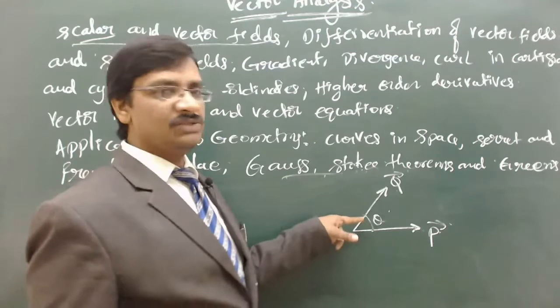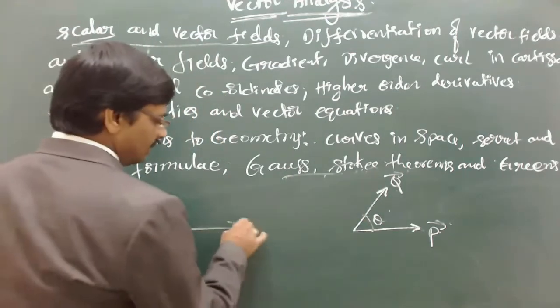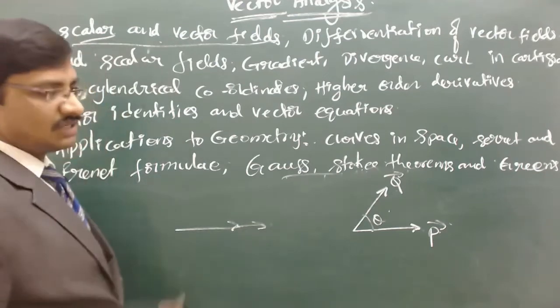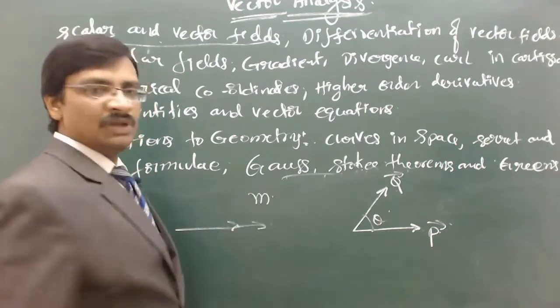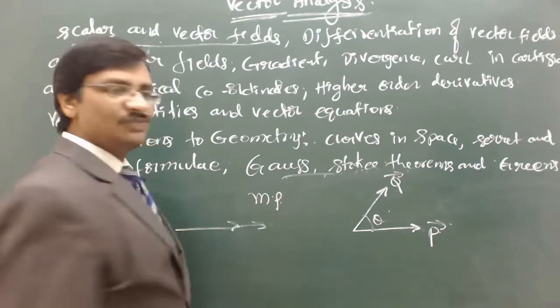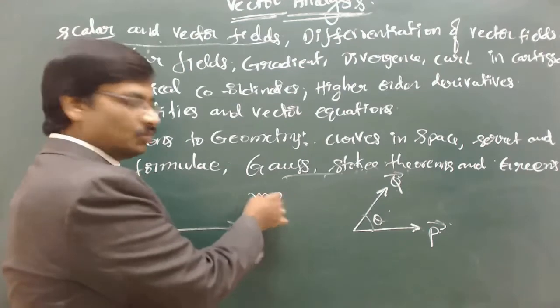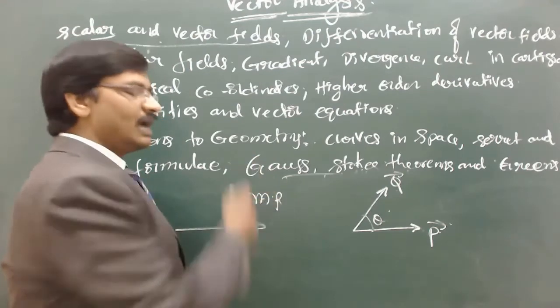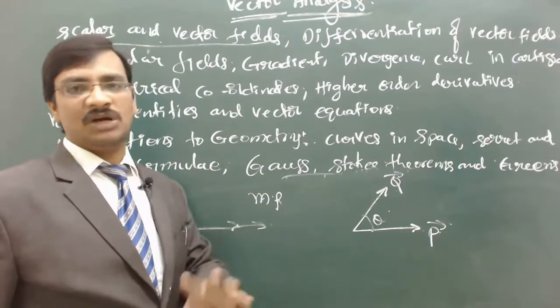In the case of scalars, we do the scalar multiplication because there is no direction associated with scalars. Suppose you take mass and density, both are scalars. If it is a scalar, you can straightforwardly do the multiplication or the division as if it is normal algebra.